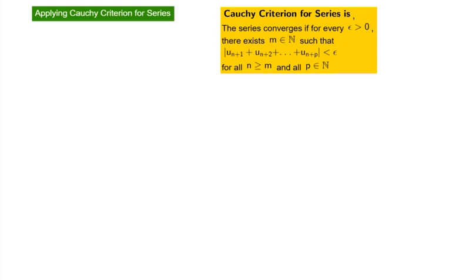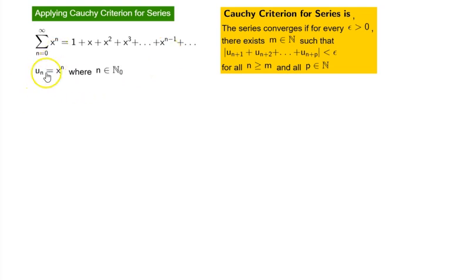So let's take an example and work through it. Remember this? Let's revisit this series. The important thing to note here is that n goes from 0 to infinity of x to the power of n. So instead of 1, we could have also written x to the power of 0, and x to the power of 1. x to the power of 0 is 1, x to the power of 1 is x. So this is how the series is.